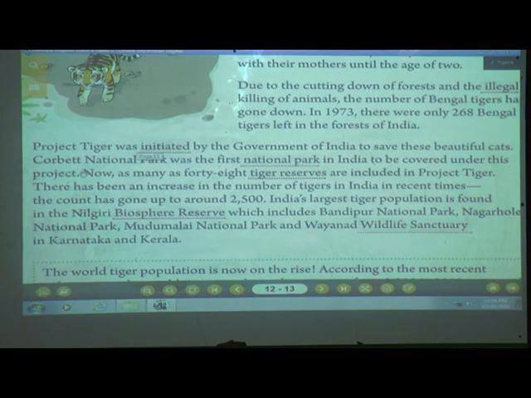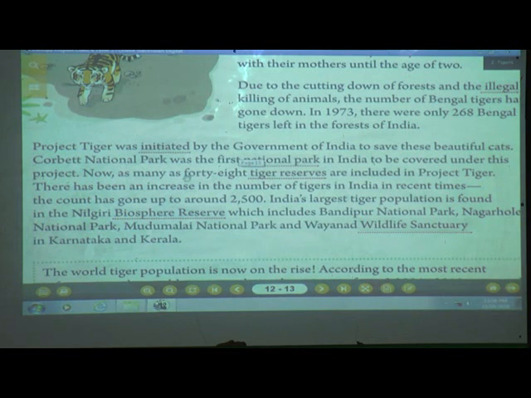Not only Project Tiger. So Corbett National Park was the first national park in India to be covered under this project. So Project Tiger means what? They have started the national park. Have you visited the park, students? National parks are somewhere where we see that many animals are there in their cage or den, so that we can see them and enjoy them. So what is there over here? Corbett National Park. This was the first national park in our country to be covered under this project.